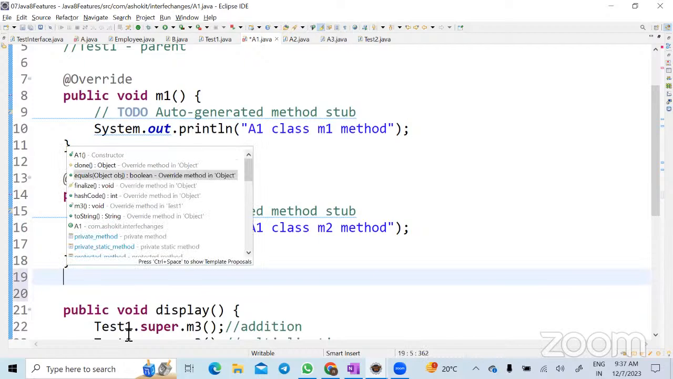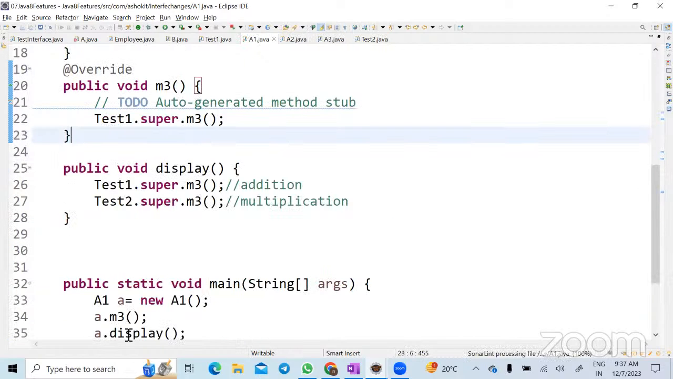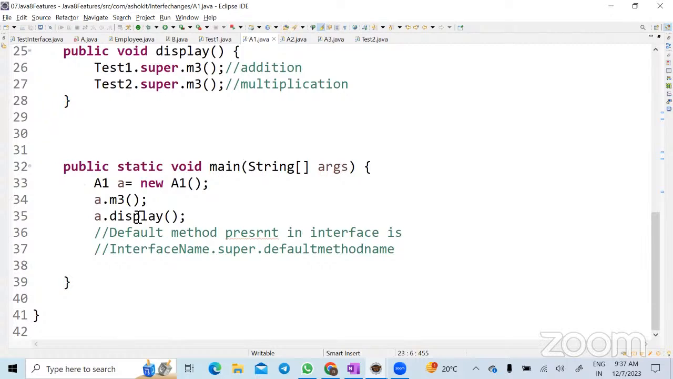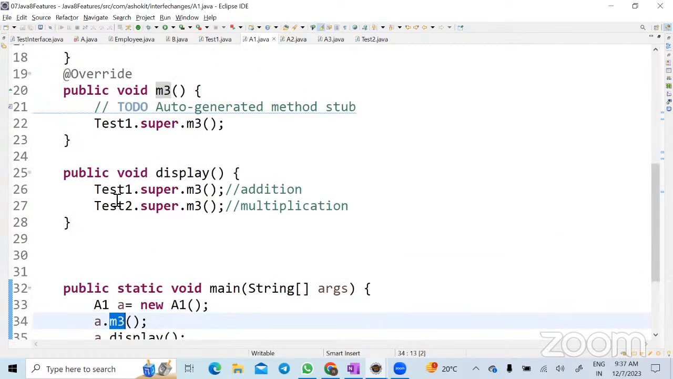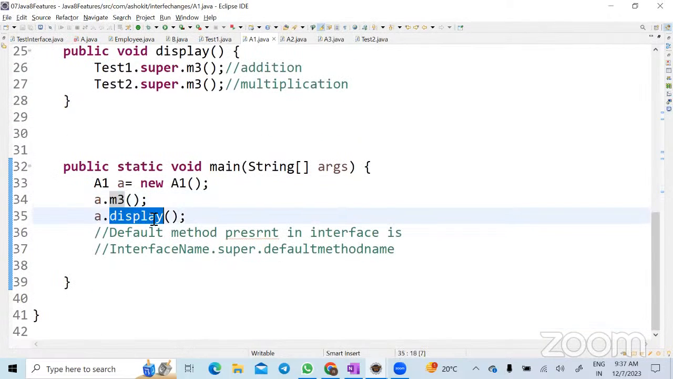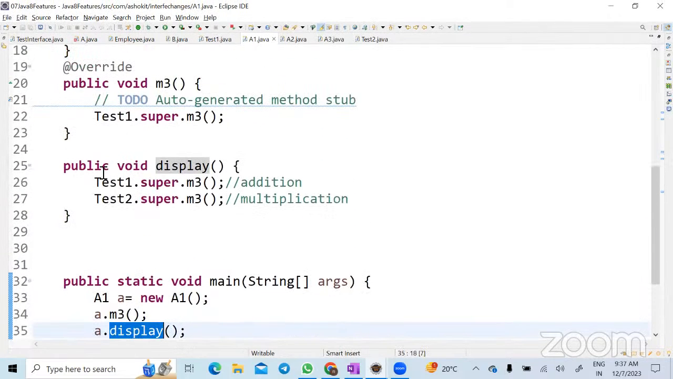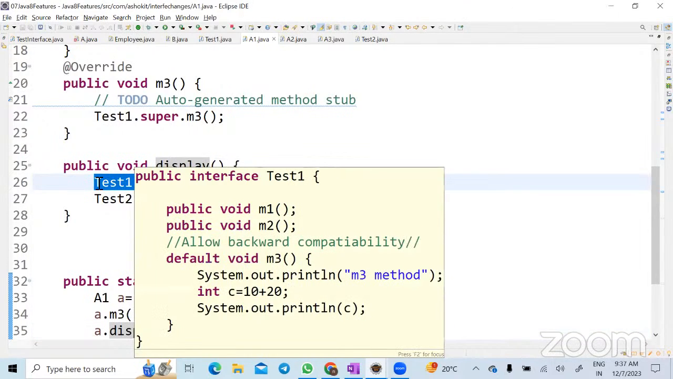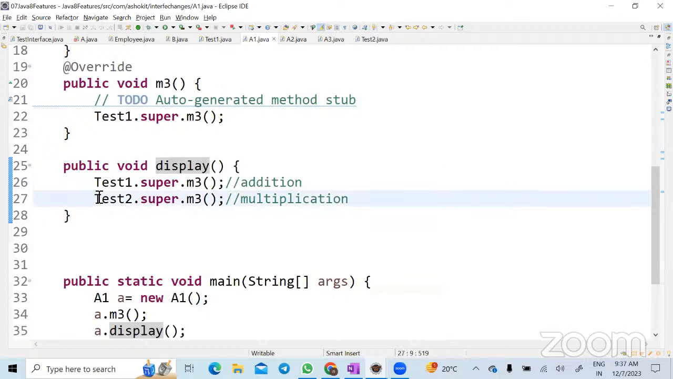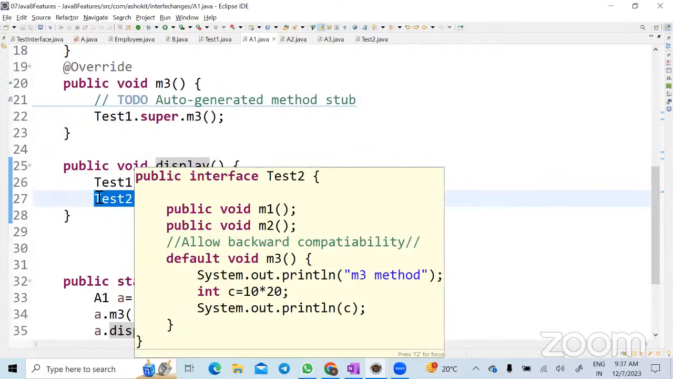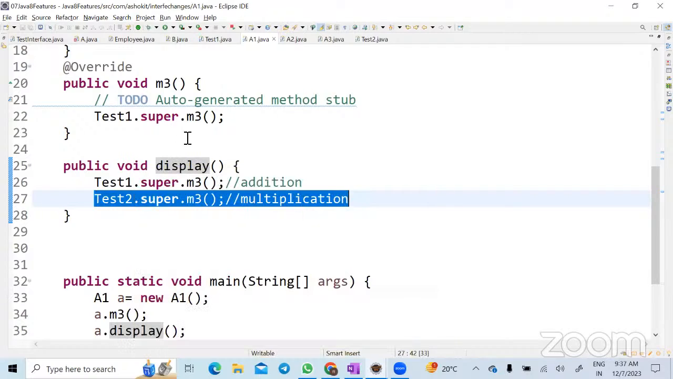So if you are overriding it, now whenever I say a.m3, where will it go? A1 class m3 method, correct? Now if I call the display method, it will come here. And then in the display method, in a specific scenario, if you want to call the test1 method, this is what you can do. In a specific scenario, if you want to call the test2 method, this is what you can do. Hope that answers your question. Yeah, correct, sir. Thank you.